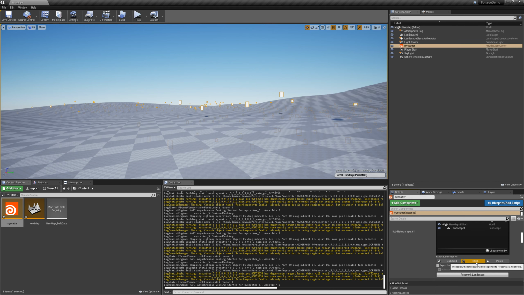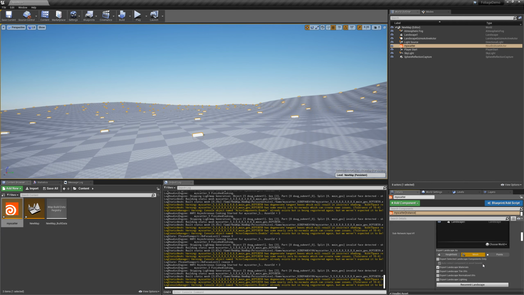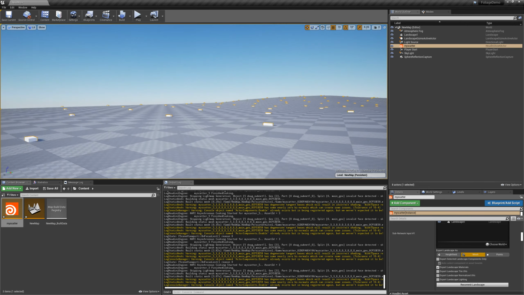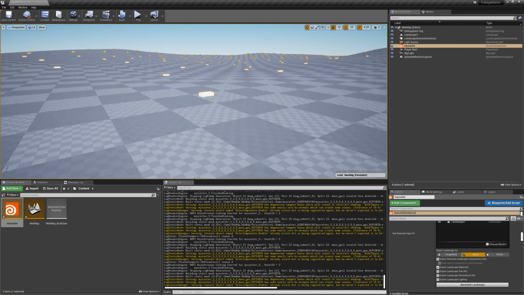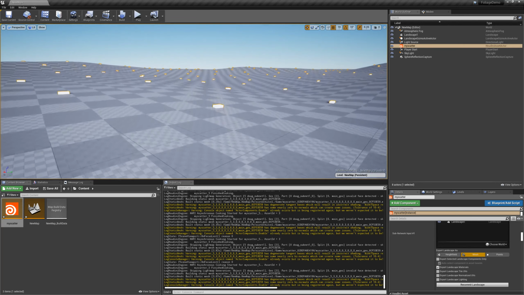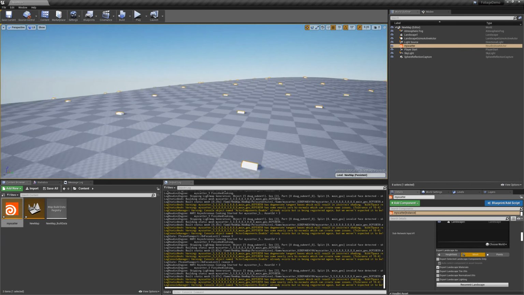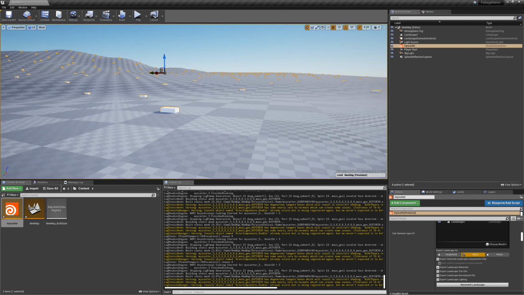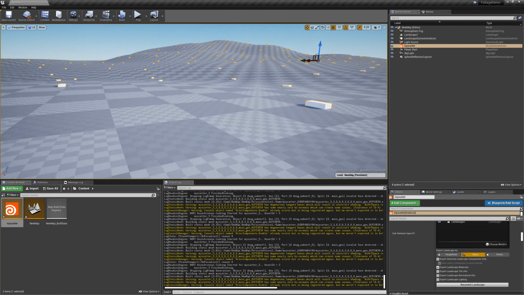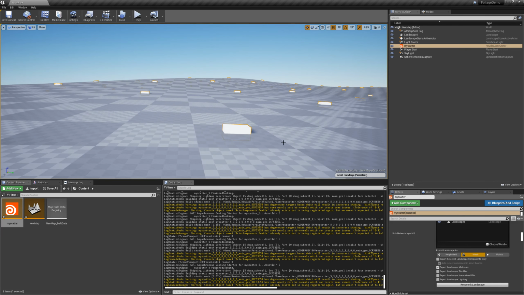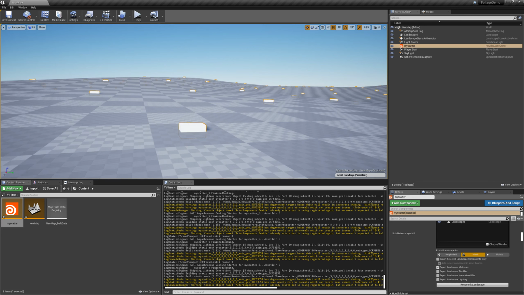And when you do that, it'll work with the copy to points node. So there we go. Now, one thing that's kind of interesting is that it looked like it laid down all of the objects that I was scattering, and I'm not sure why, so we'll figure that out in a second.